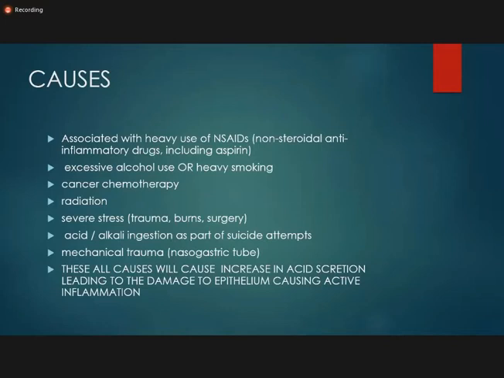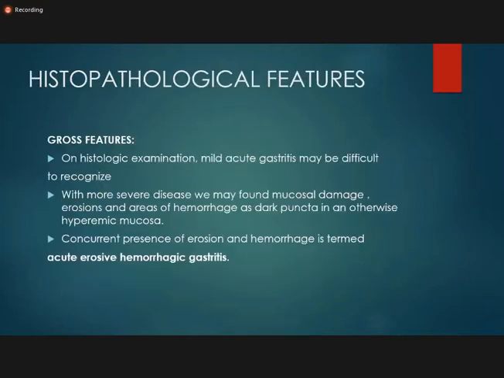So all these causes, increased NSAID intake, excessive alcohol or smoking, chemotherapy, radiotherapy, burning, trauma, or ingestion of alkaline or acid, what do they cause? They cause an increase in the HCl, acid secretion. And this increase in acid secretion leads to damage to the epithelium, which causes active inflammation, leading to acute gastritis. So we come to the histopathological features of acute gastritis.